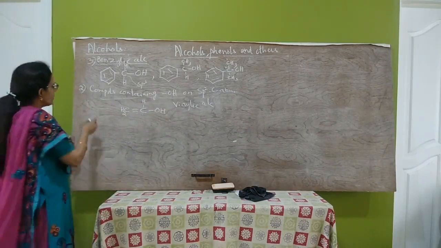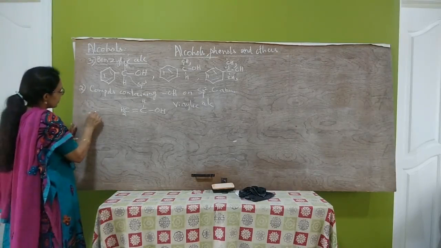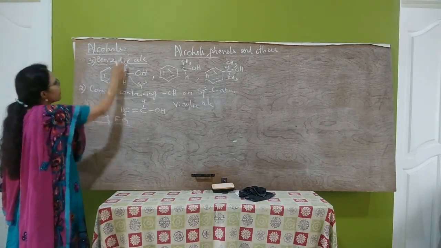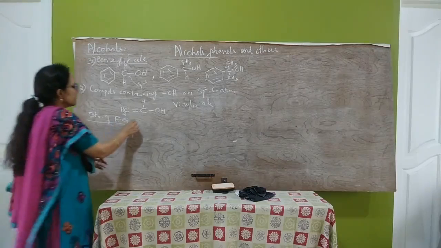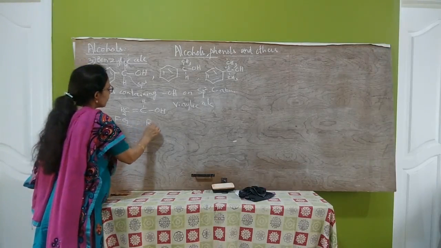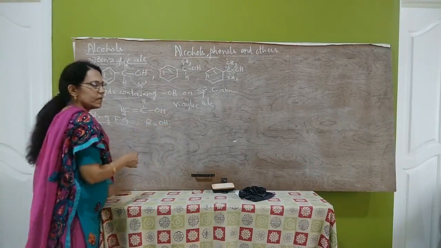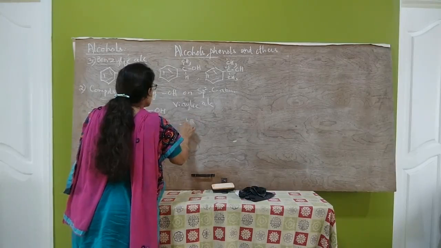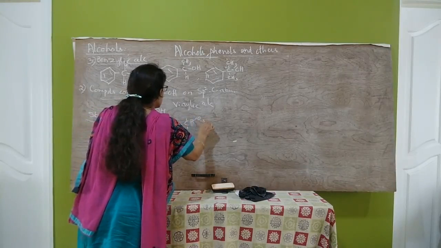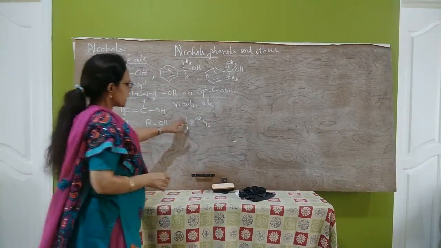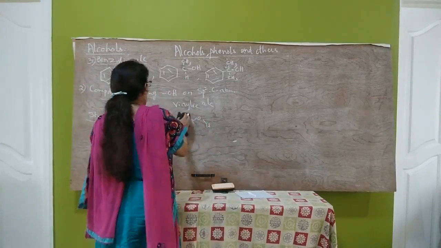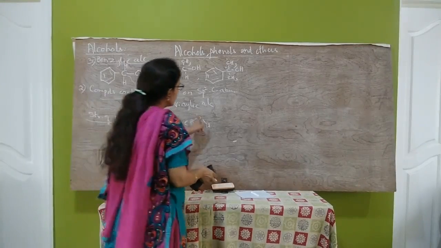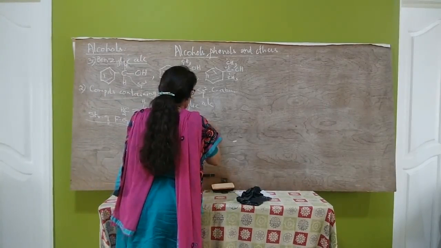Next we study the structure of the functional group, the structure of the functional group in alcohols. We have seen that the general formula of alcohols is ROH. We can take one example, methanol, methyl alcohol, CH3OH. That means these alcohols contain a C-OH bond. Let us see the structure of this OH functional group.